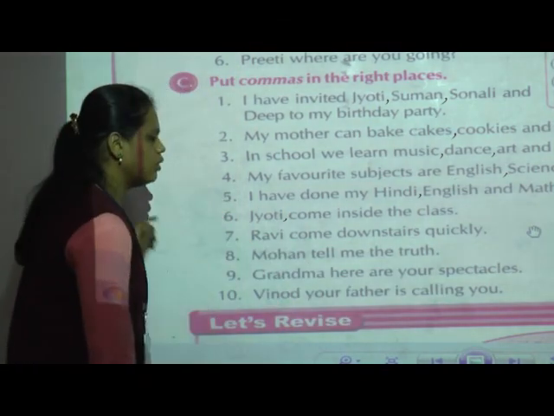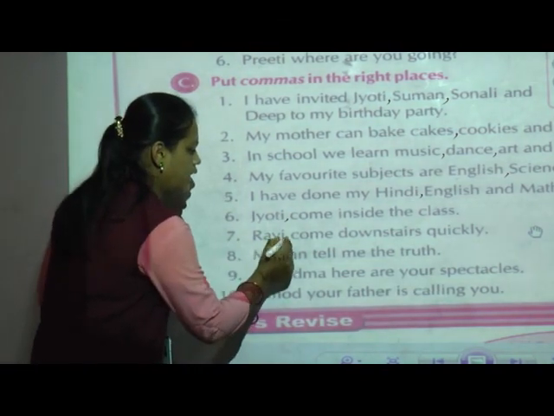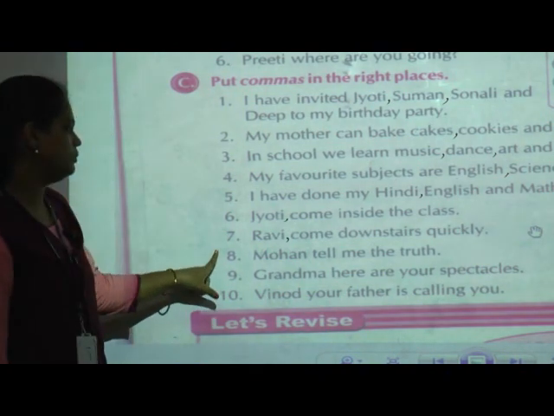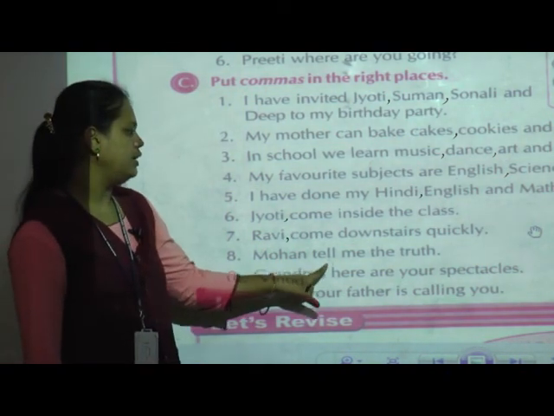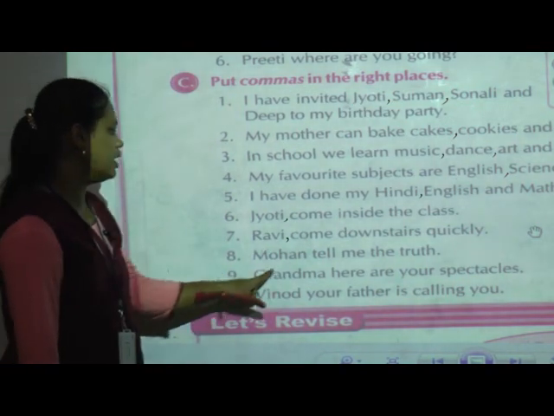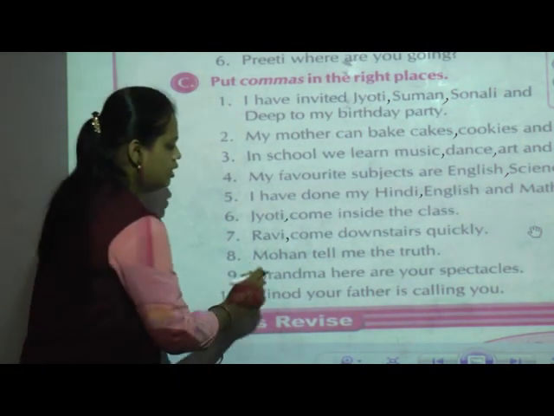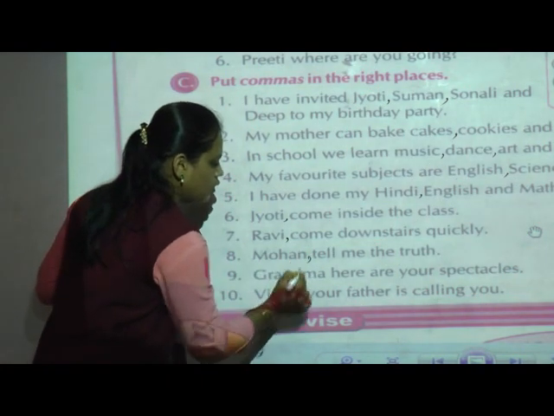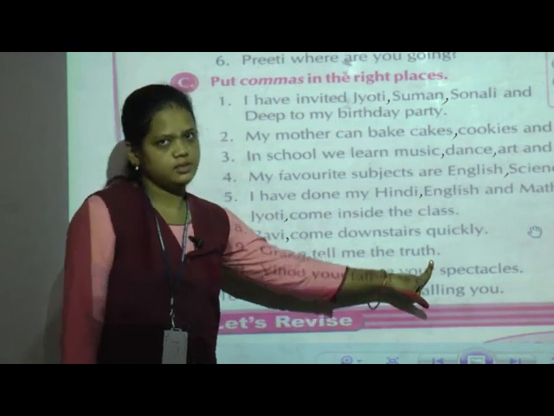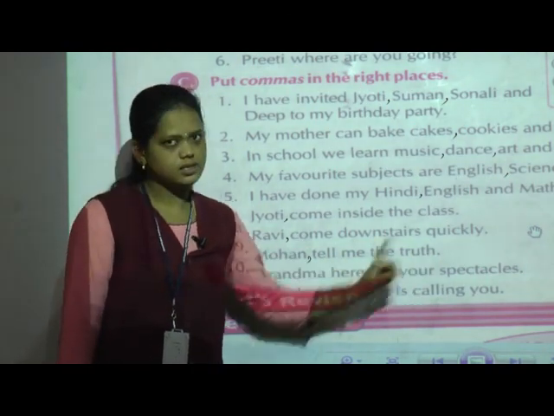So here we are going to put the comma after Ravi. Now, the eighth one: Mohan, tell me the truth. Here again you can see a noun is given. So after the noun we are going to put a comma to separate the rest of the sentence.